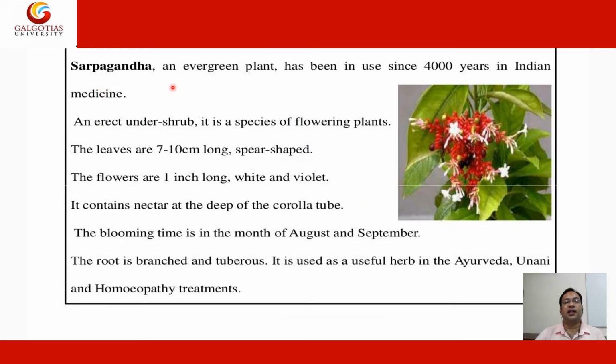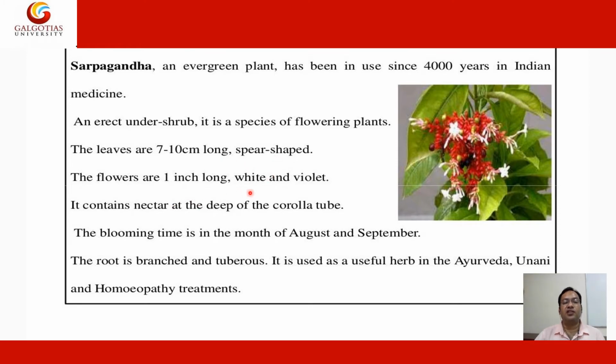Sarpgandha, an evergreen plant, has been used since 4000 years ago in the Indian system of medicine, Ayurveda, and also in the Unani system of medicine. An erect undershrub, it is a species of the following plant. The leaves are 7 to 10 centimeter long, spear shaped.